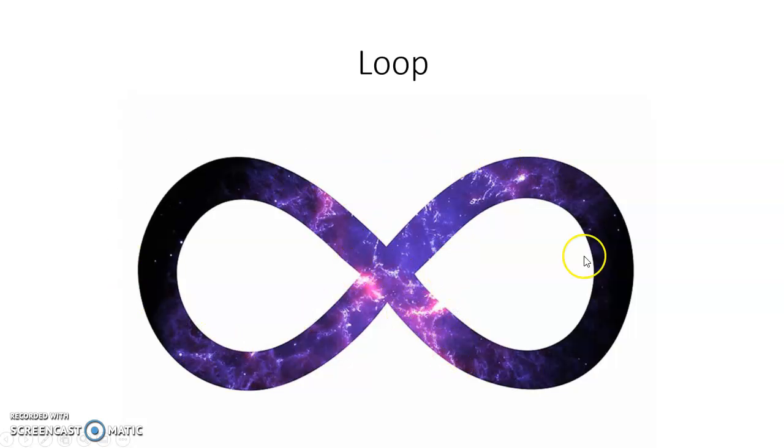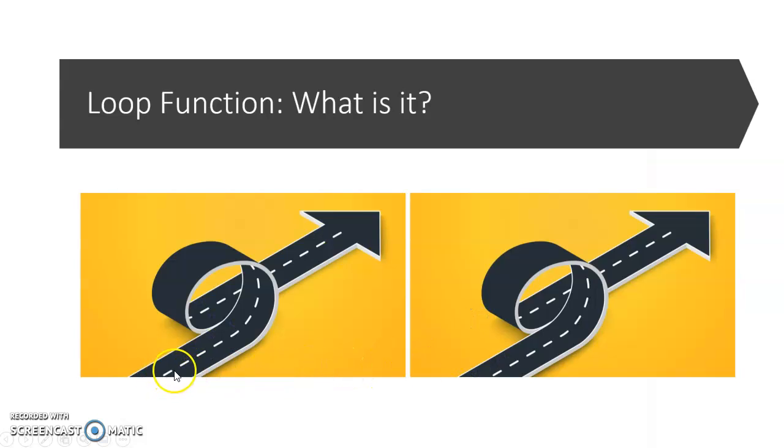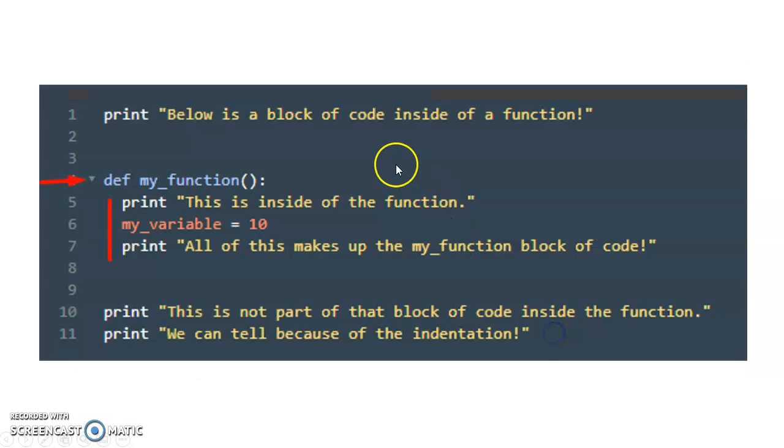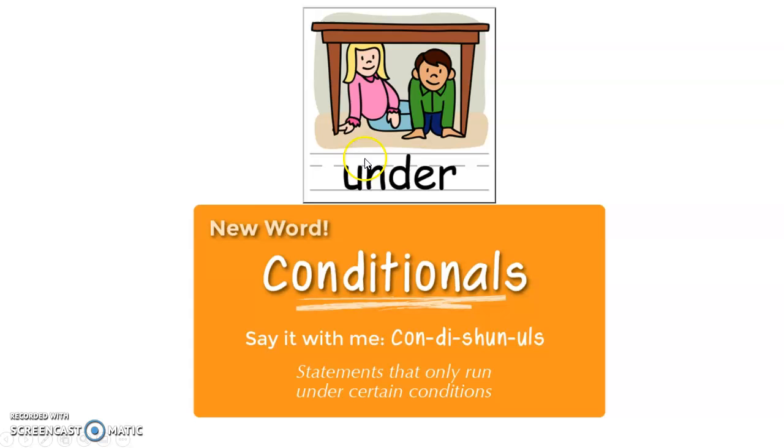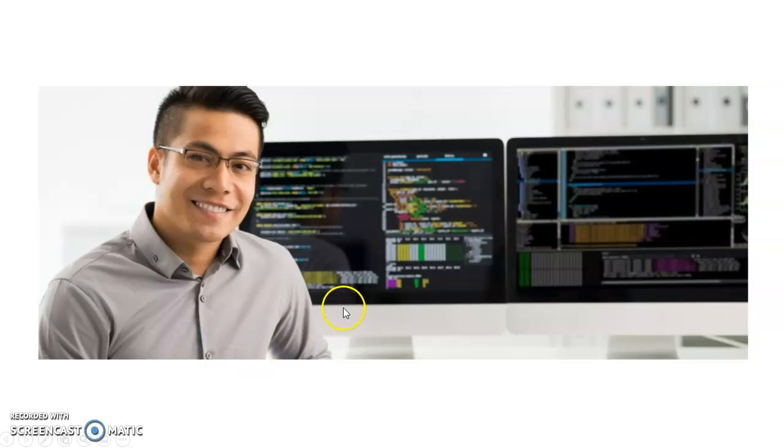A loop is something that goes around, while the function executes that loop by going down to the bottom of the block of code and then going back up and executing that. Loop functions are made under conditionals that the programmer executes.